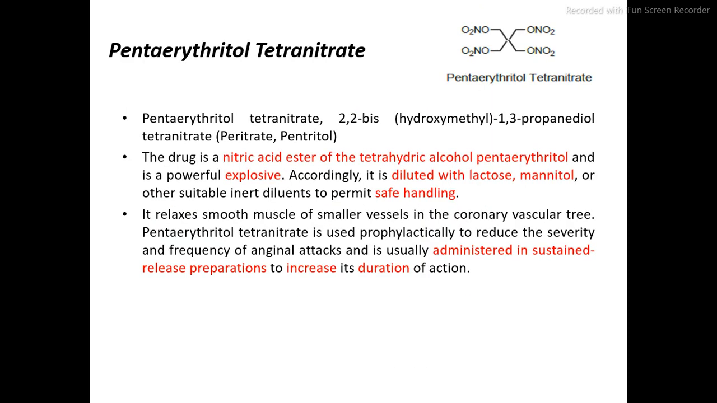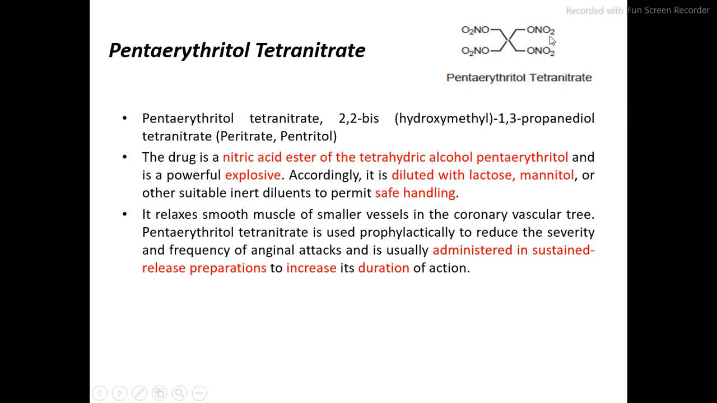Then the next drug is pentaerythritol tetranitrate. The IUPAC nomenclature of pentaerythritol tetranitrate is 2,2-bis(hydroxymethyl)-1,3-propanediol tetranitrate. How does the IUPAC nomenclature come about? Now this is a straight chain, carbon number 1, carbon number 2, carbon number 3. So if we consider this 1, 2 and 3, this is the second carbon. Why 2,2-bis? Because two similar groups are present on the second carbon.